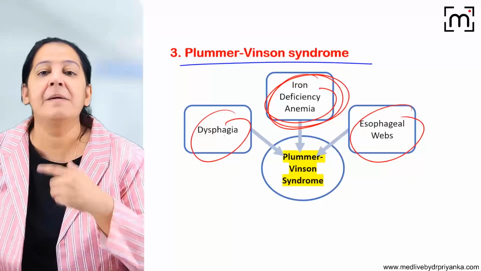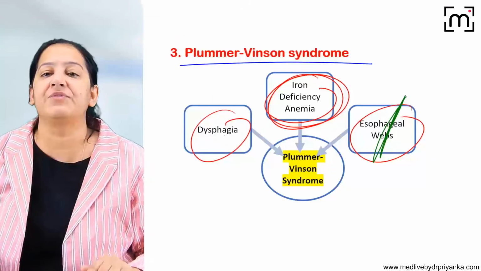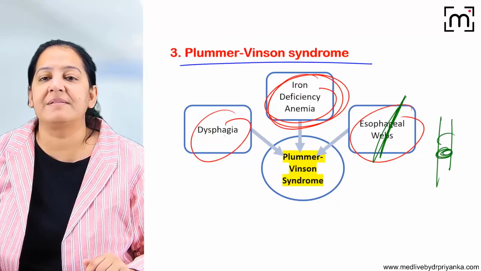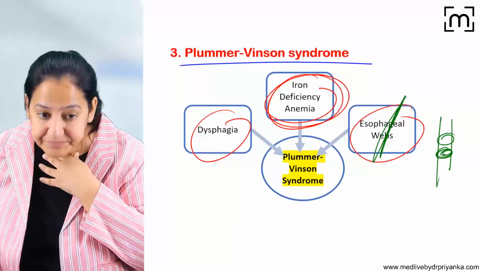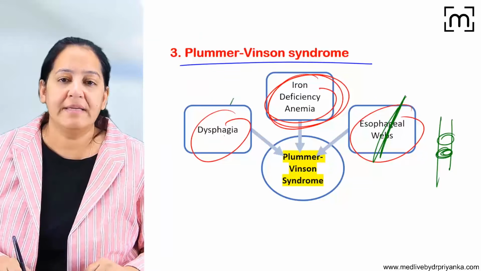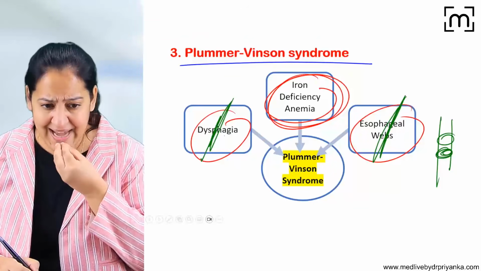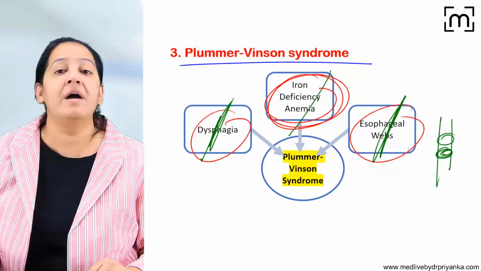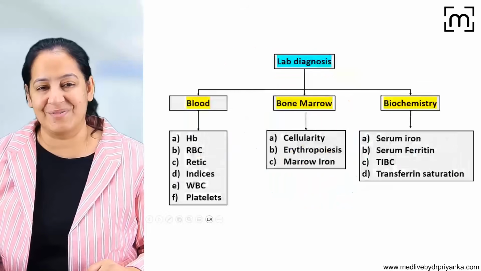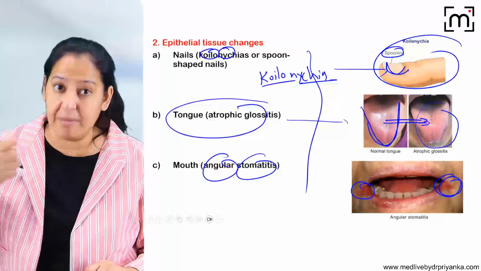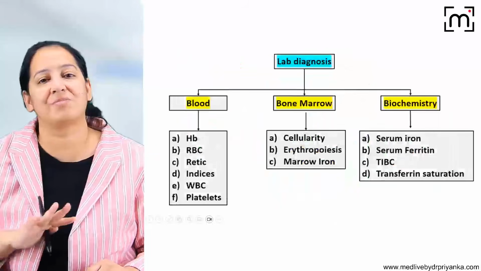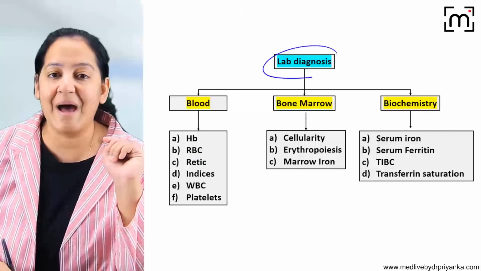So the three things occur together. Start with the web. The person has a web in the esophagus. Imagine the esophagus having webs, so there are constrictions in the esophagus. The person has difficulty in swallowing, painful swallowing, that is known as dysphagia. And since the person is eating less, the person will have iron deficiency anemia. The three things together are known as Plummer-Vinson syndrome. So we have seen general symptoms, epithelial symptoms, and a syndrome, Plummer-Vinson syndrome. These are done. Now finally the lab diagnosis.